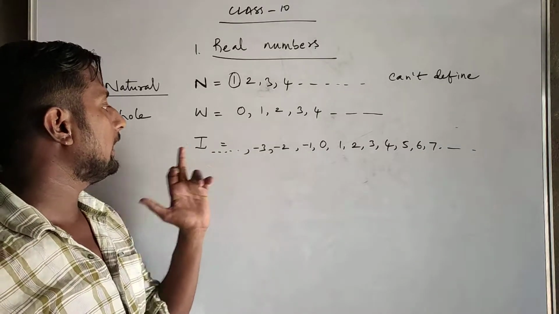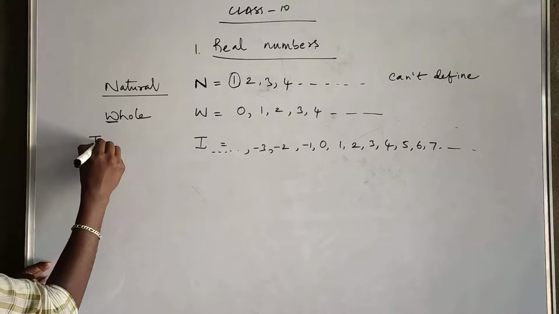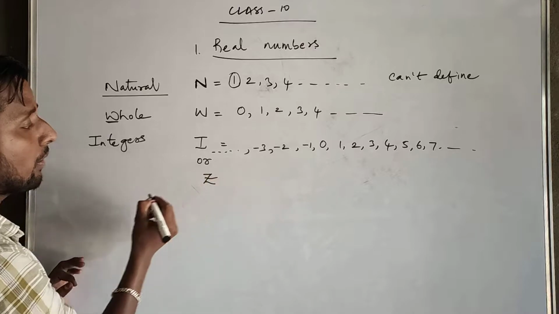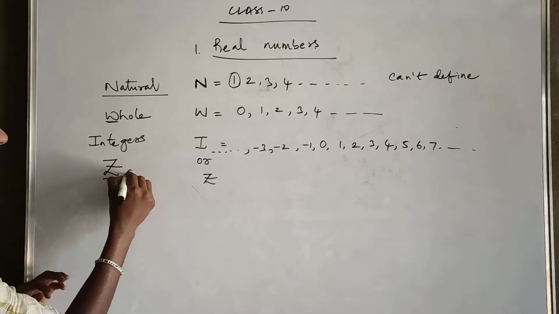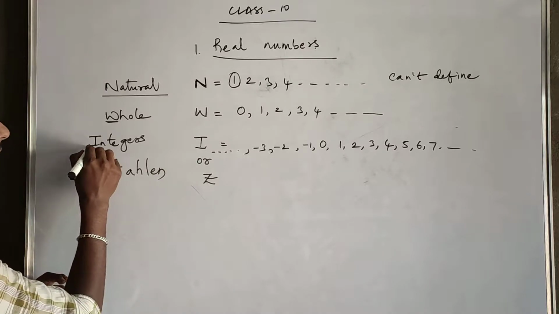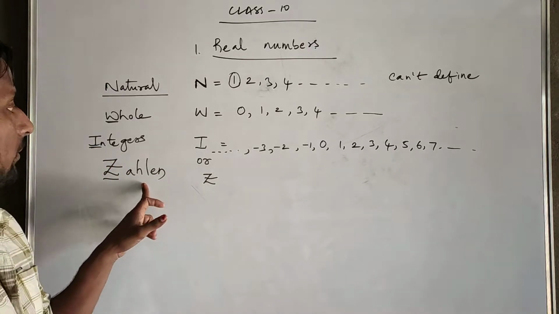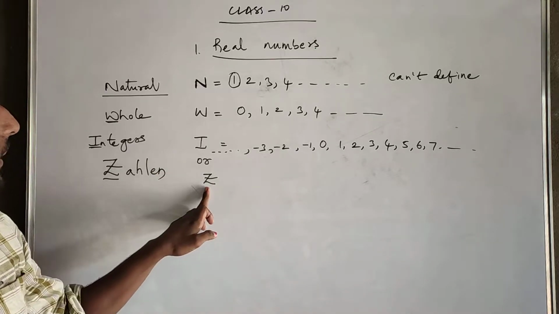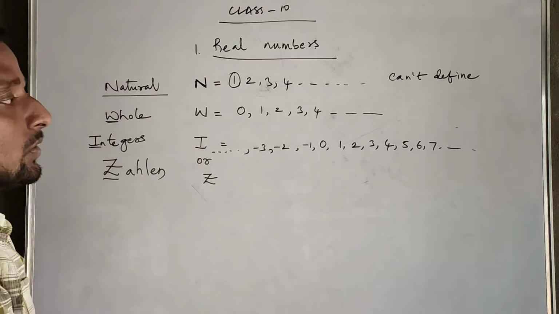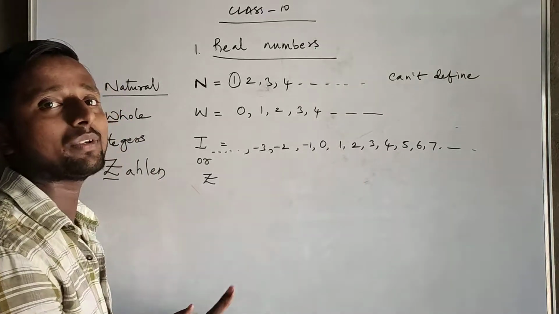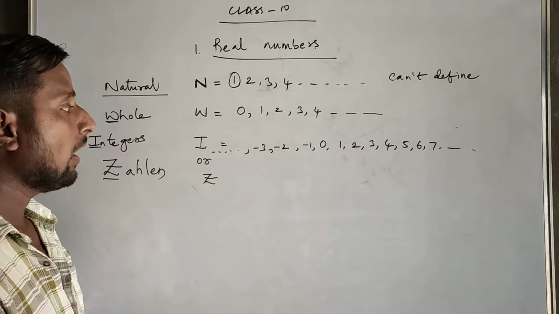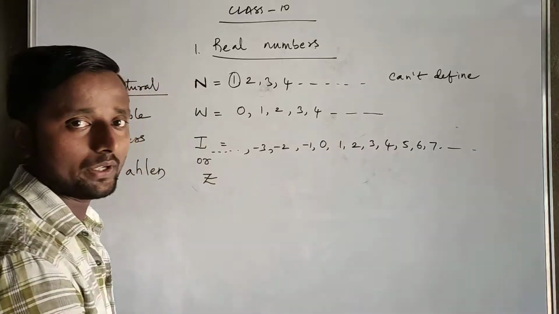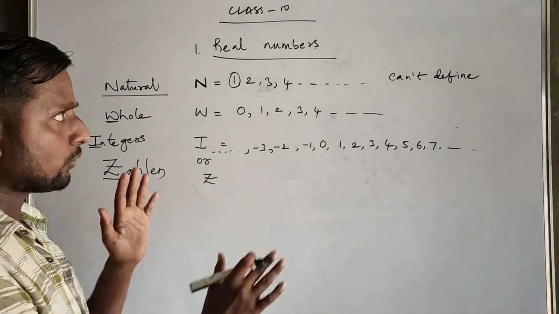The integer set can be denoted by I, or also Z, because Z is the first letter of the Greek word Zahlen, which means to count the numbers. The first letter of Zahlen is Z and of integer is I, so to represent this set we'll use either capital I or capital Z. The smallest integer we can't define, and the greatest integer also we can't define. I hope up to here is fair.